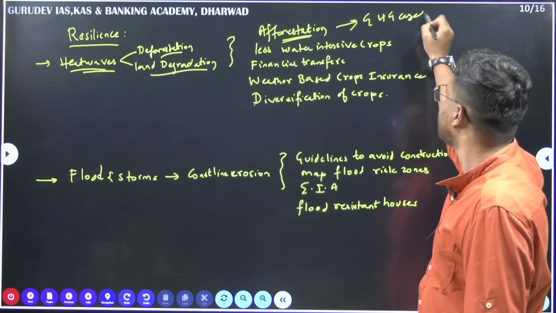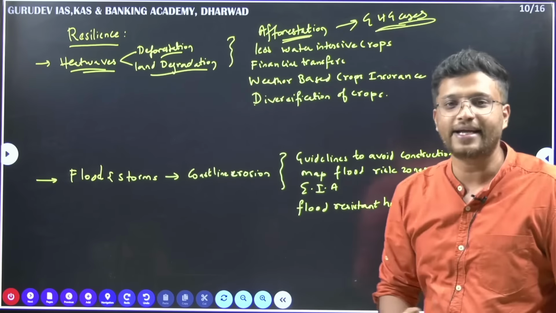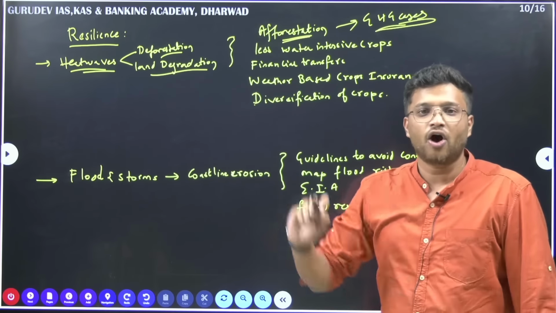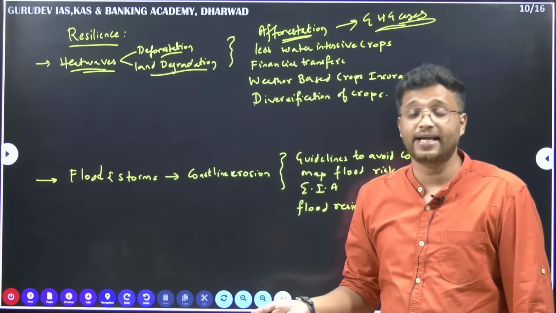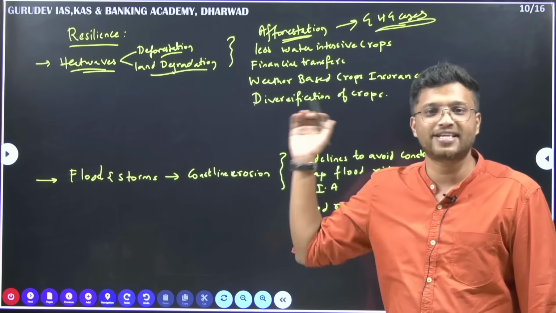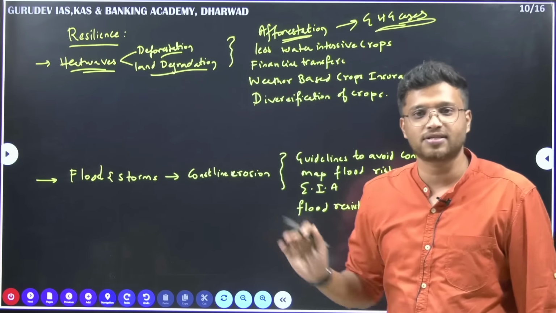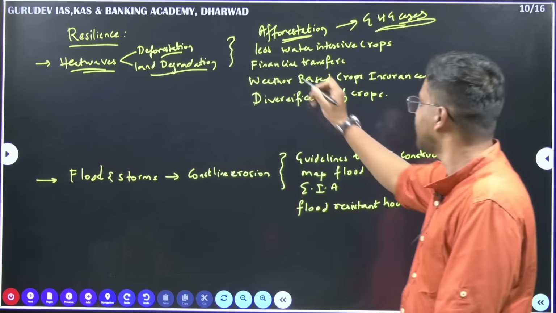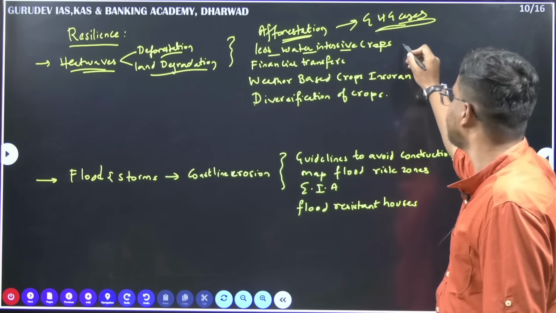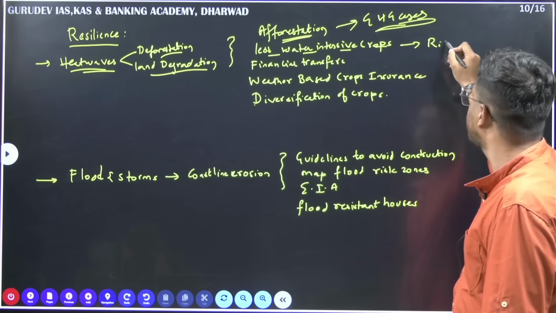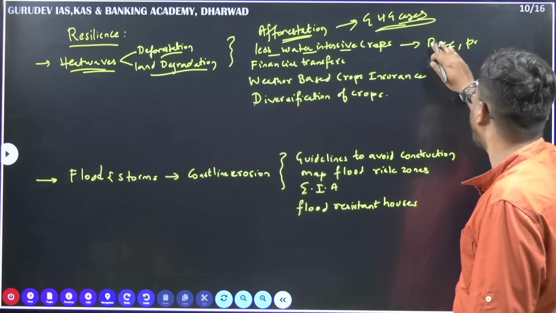Okay, these greenhouse gases create artificial heating of the land. So to avoid this, afforestation is the best solution here. Next, less water intensive crops. See, India is a large producer of rice, paddy,